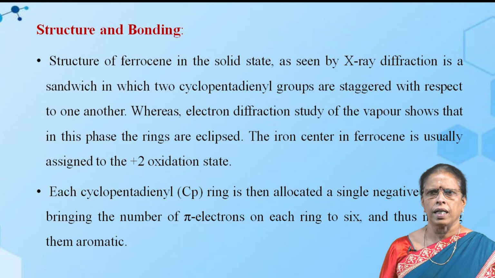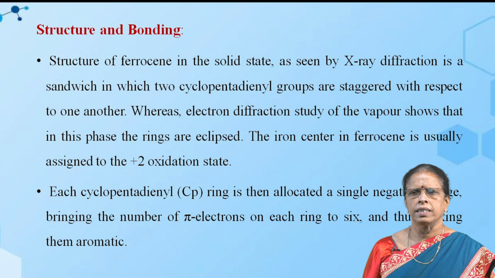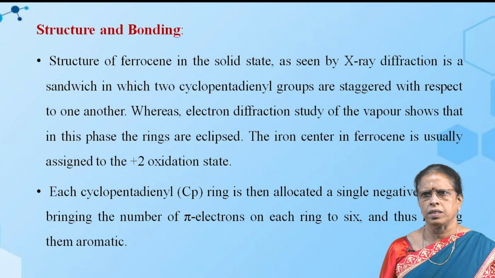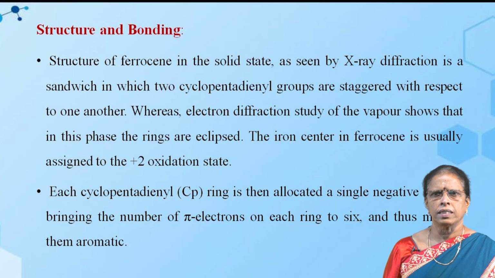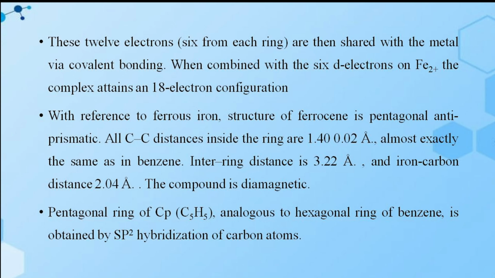Each cyclopentadienyl ring is then allocated a single negative charge, bringing the number of pi electrons on each ring to 6 and thus making them aromatic. These 12 electrons, 6 from each ring, are then shared with the metal via covalent bonding. When combined with the 6 d electrons on Fe2+, the complex attains the 18 electron configuration.